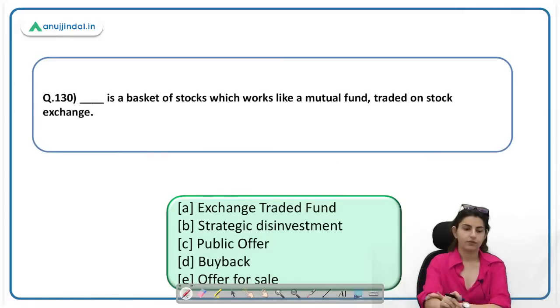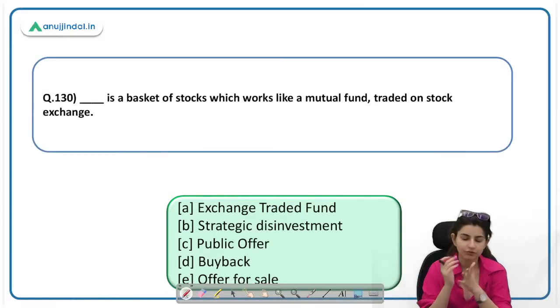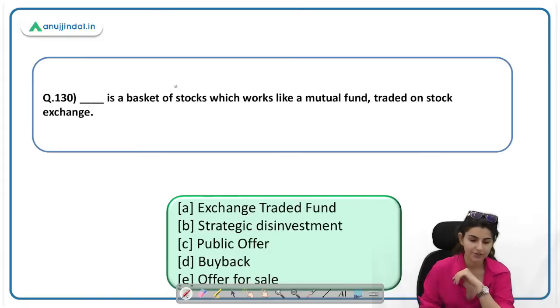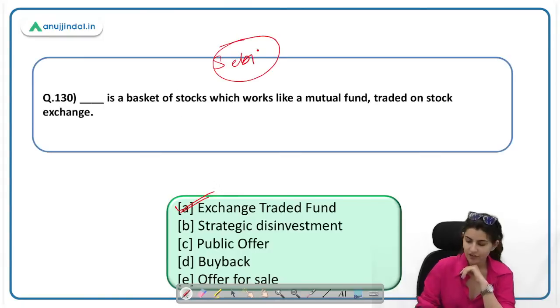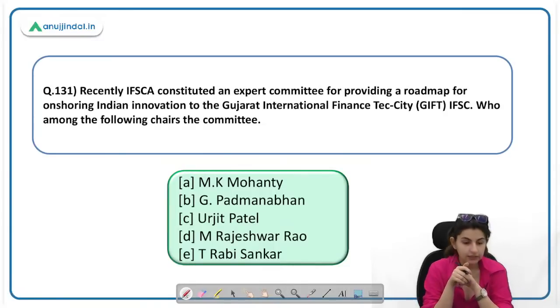130. Dash is a basket of stocks which works like a mutual fund. Very easy question, very very easy question. The answer is exchange traded fund. Such questions come in SEBI. In SEBI Phase 1, such questions will definitely come. In RBI too, they can definitely ask in Phase 1 and Phase 2.